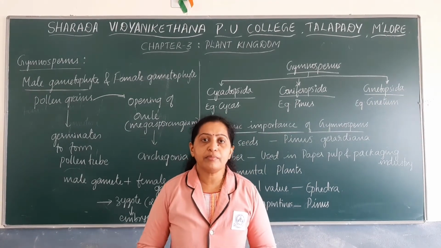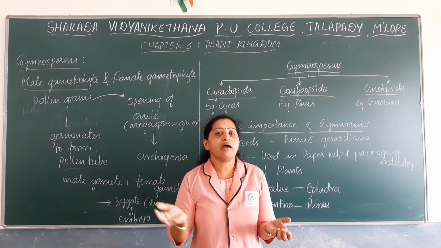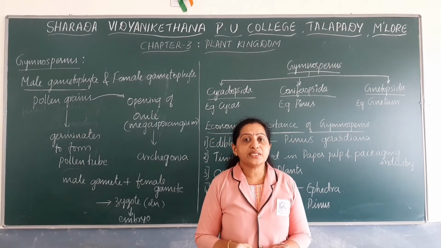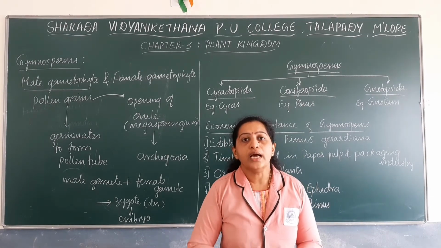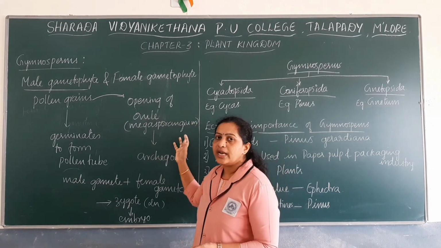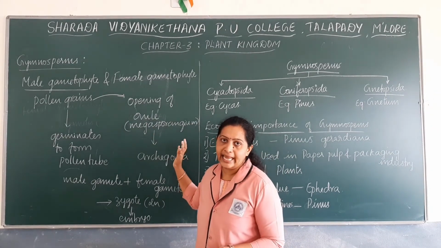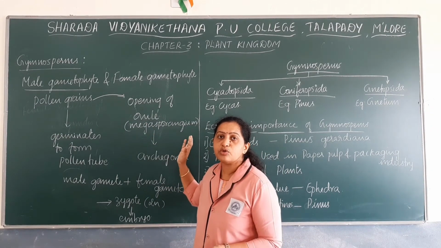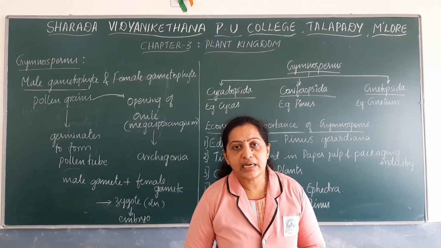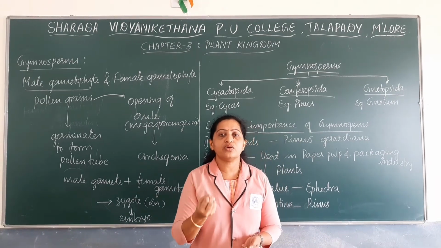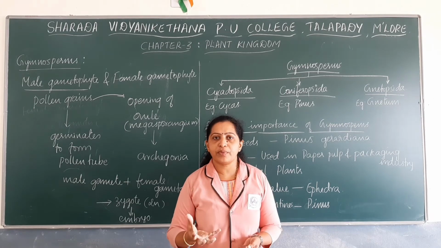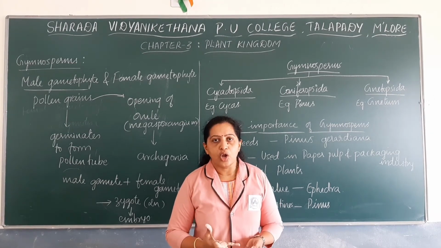And here you have to remember that the ovule doesn't have any covering, or ovary is not present. Since there is absence of ovary or ovary wall, the fruits are not formed here. So the ovule that is transformed into the seed will remain naked. So we consider gymnosperms as naked seeded plants. Why do we call them naked seeded plants? Because seeds are not enclosed within the fruits. Why are fruits not formed here? Because ovary is not present or ovary walls are not present.